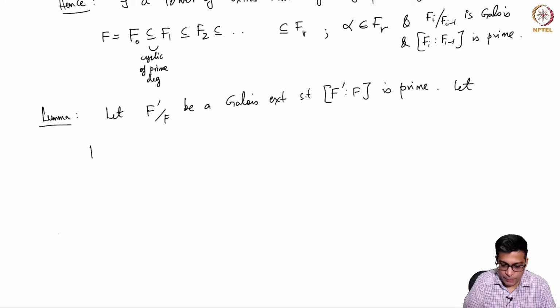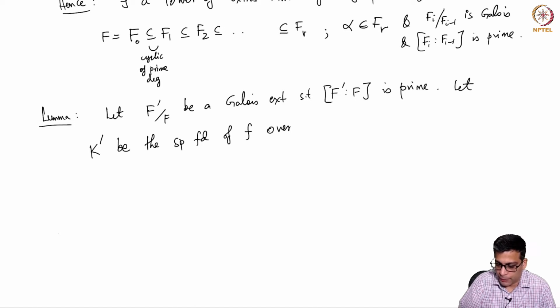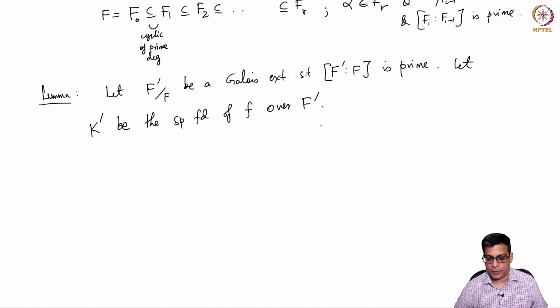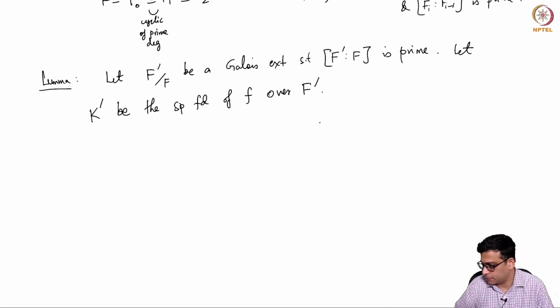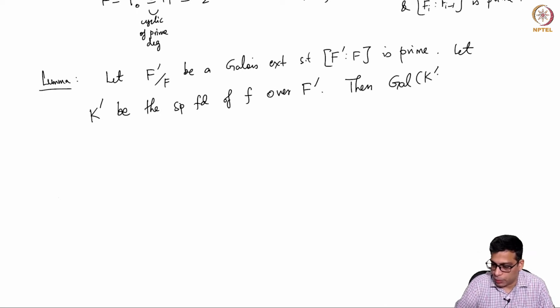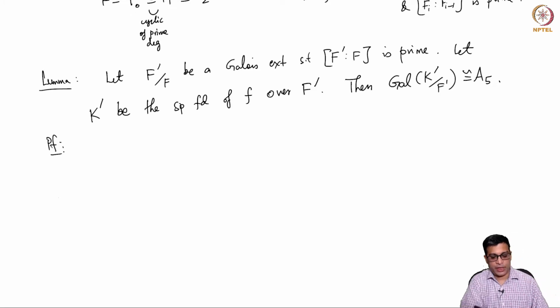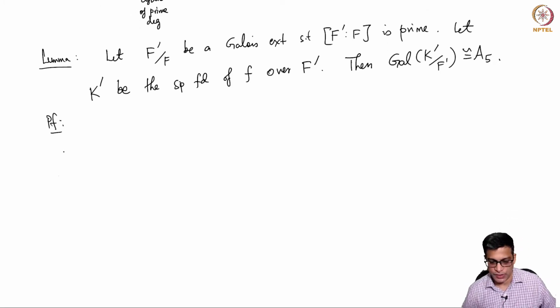Let K prime be the splitting field of small f over capital F prime. Then I claim the Galois group of K prime over F prime is also isomorphic to A5. So that is the lemma, and this lemma is all that we require. So the main ingredient is the lemma. So let's carefully prove this.